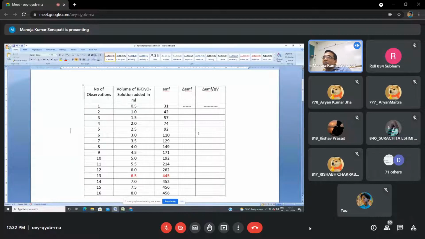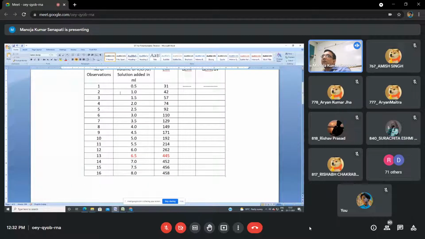Once you have written this observation table, you will tell me so that I will go to the next observation table. Sir, up to where? Up to how many observations? No, you see, here it is 16 observations. We have to write all 16 observations. This is the first observation table. Yes, definitely.